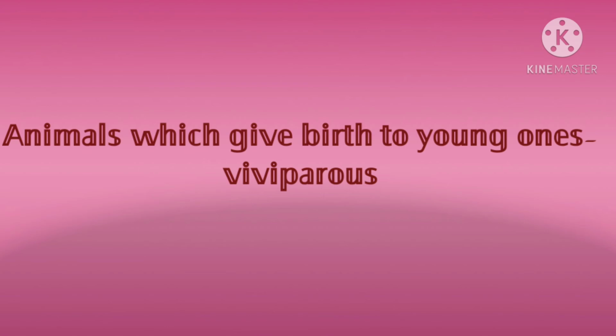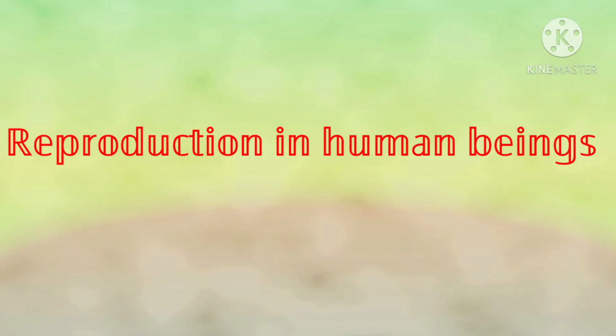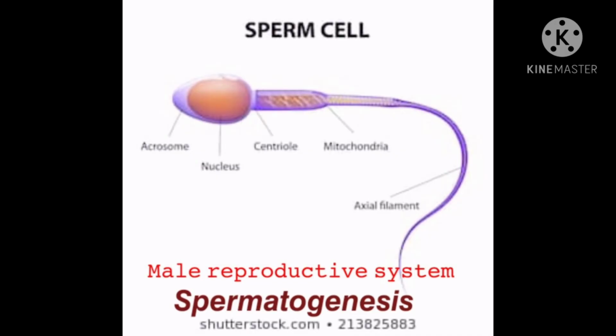And then next one, mammals give birth to young ones. Animals which give birth to young ones are called viviparous. And then reproduction in human beings.